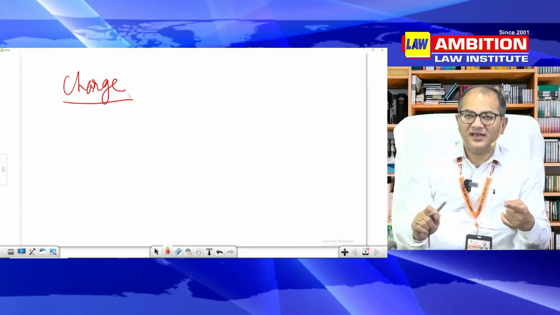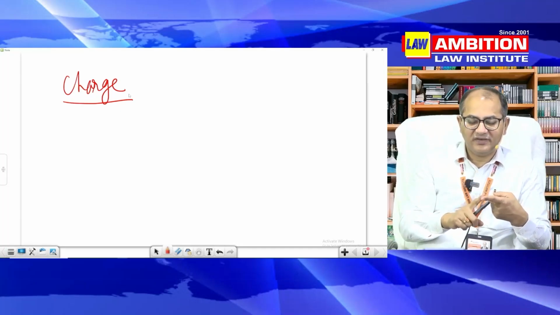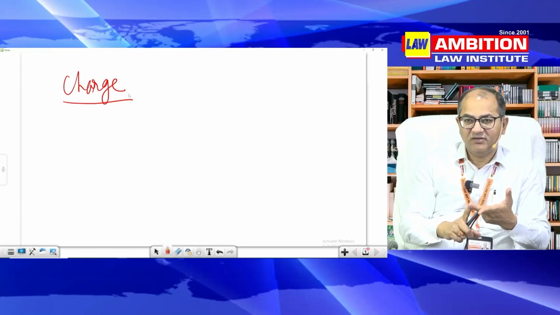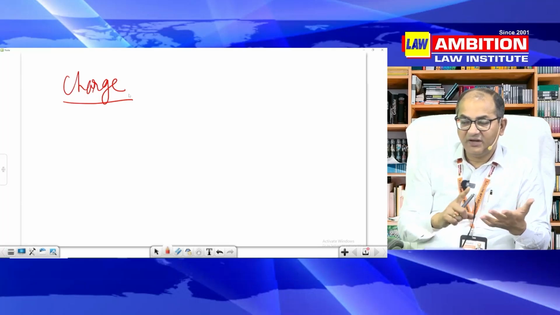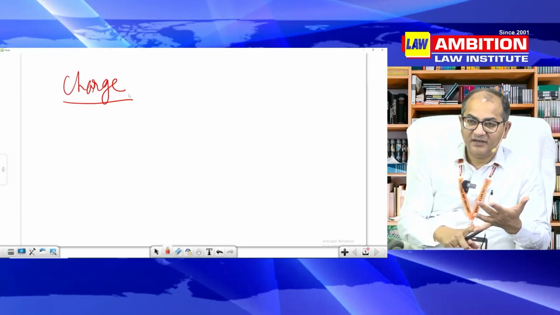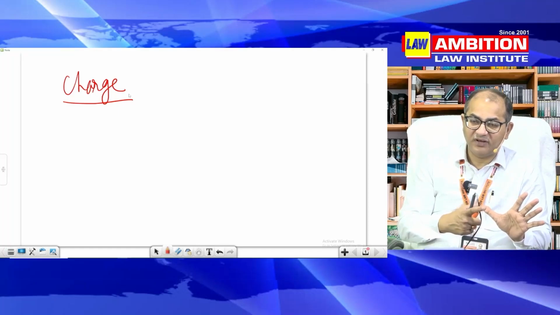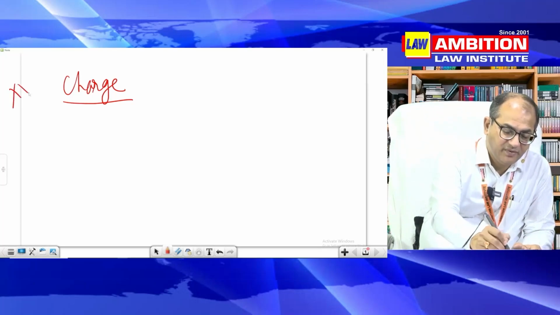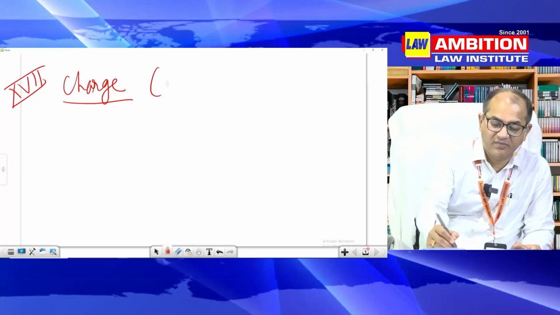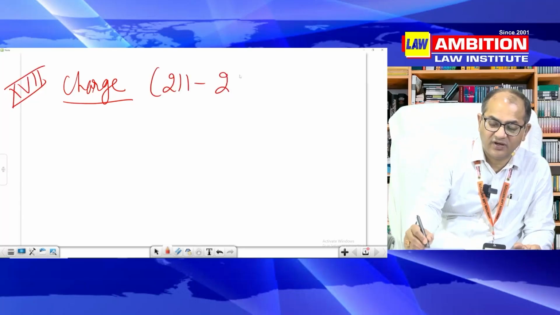So you just have a look. 12 was investigation, 13 was jurisdiction, 14 was cognizance, 15 was complaint, 16 was initiation of proceeding before court. Now 17 is charge. People will say, I don't remember. Now you can remember easily everything, 211 to 224.